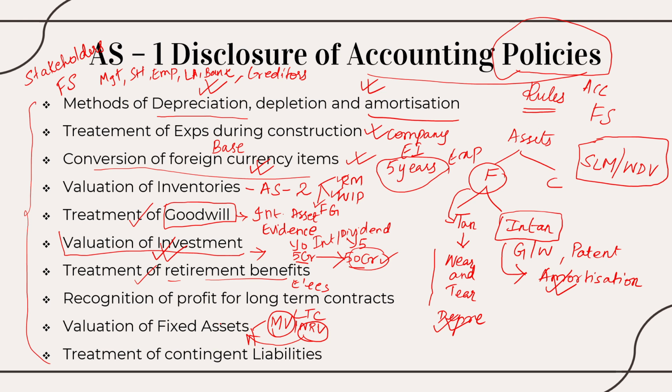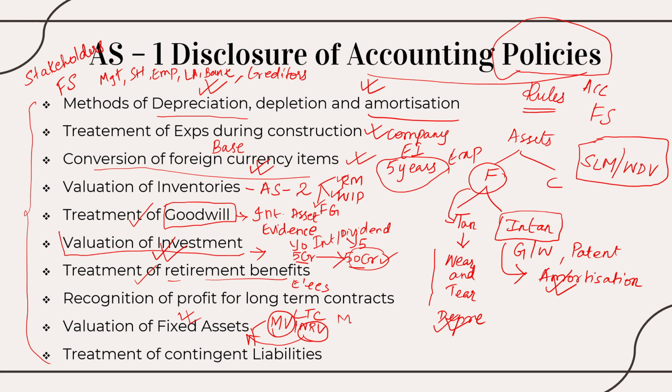Whatever method they have adopted, the accountants are supposed to mention on what basis they have calculated it, on what basis they have taken the depreciation, on what basis they have calculated the value of fixed assets. Whether it is the market value of the fixed assets or the net realizable value or whether it is my book value or historical value or whatever that is, I'm supposed to mention on what purpose I have given such a value.